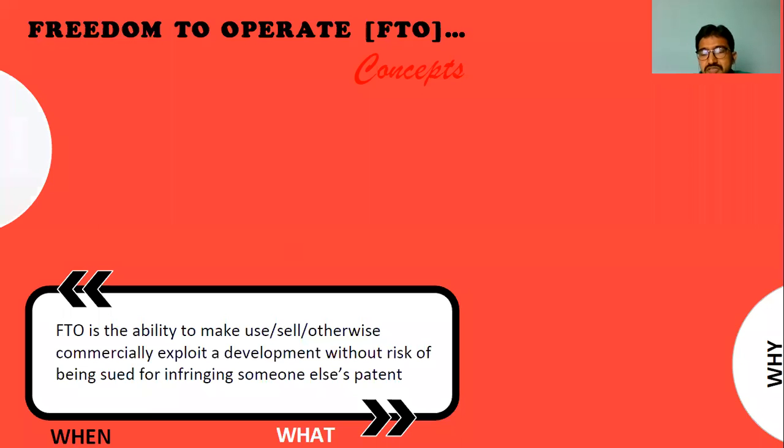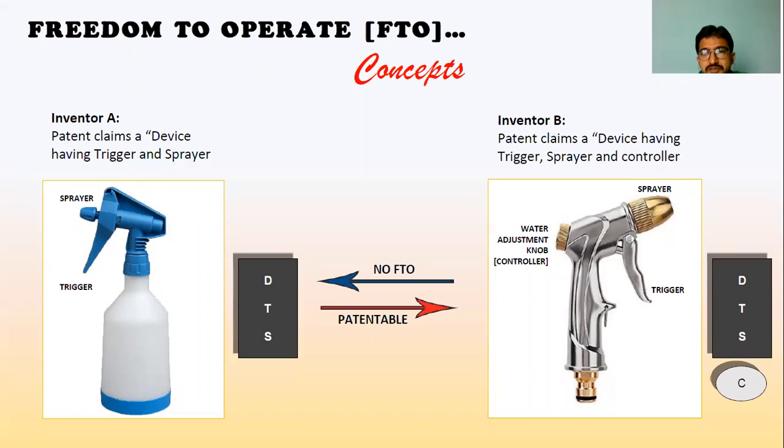That is freedom to search. We have to go ahead because freedom to search is in depth. I'll show you an example so that we can understand clearly. See, already inventor A claimed that this is a spray bottle, right? So claimed a device having a trigger and spray. This is a trigger and spray. Clear? Now this is already claimed.